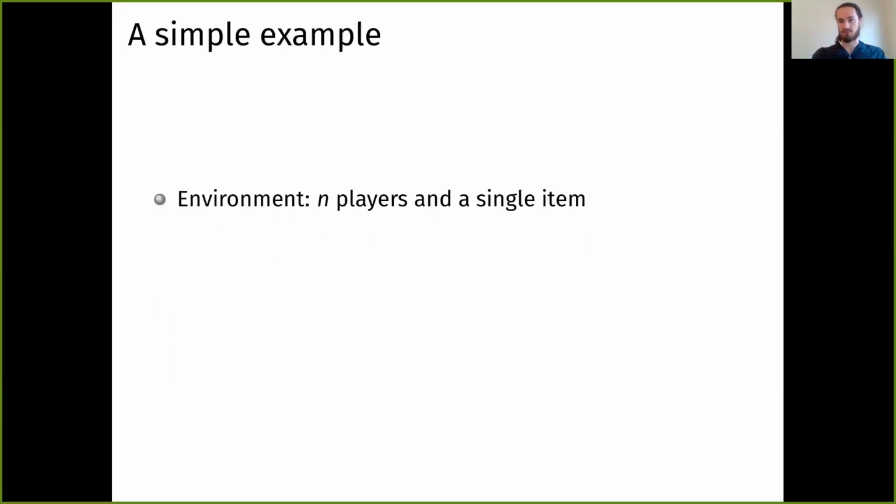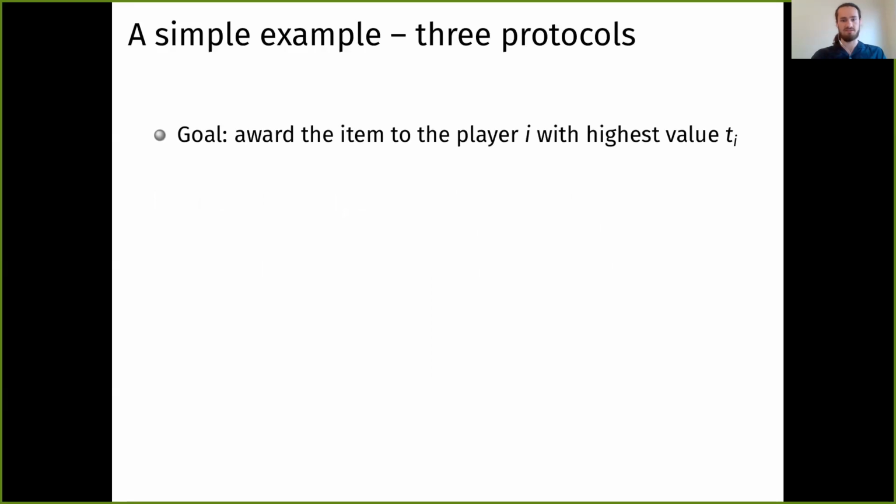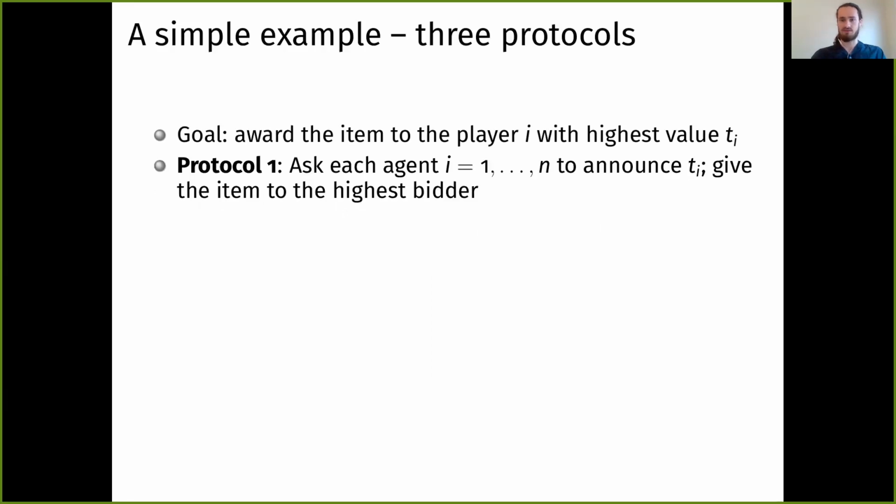Let's illustrate exactly what we're talking about through a very simple example. Let's say there's an environment with n players and a single indivisible item that I can award to a single player. So the types of each player are simply numbers ti greater than 0, which represent how much each player values receiving the item. And the function is to simply award the item to the player with the highest value ti. So if this is our goal, here's a protocol to implement the goal.